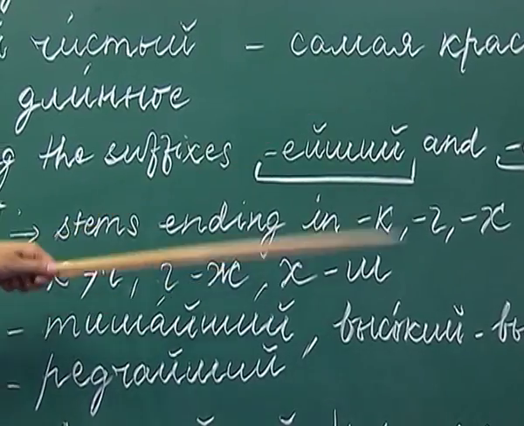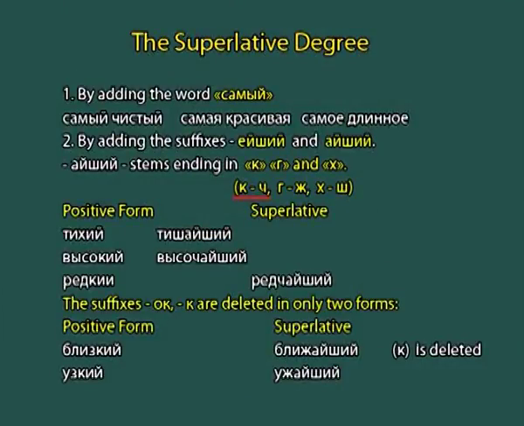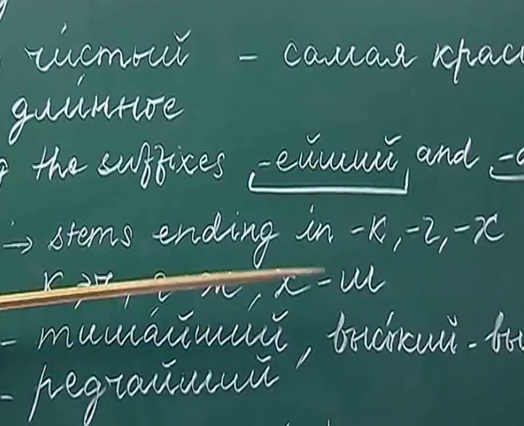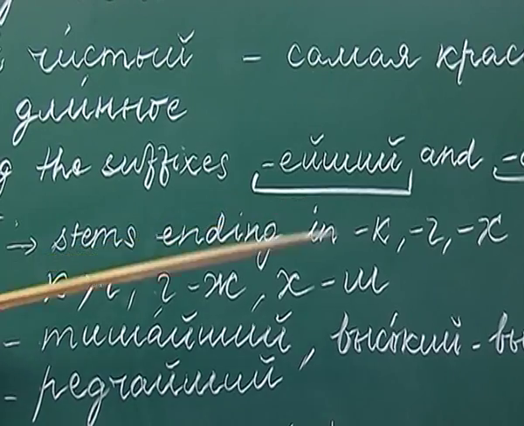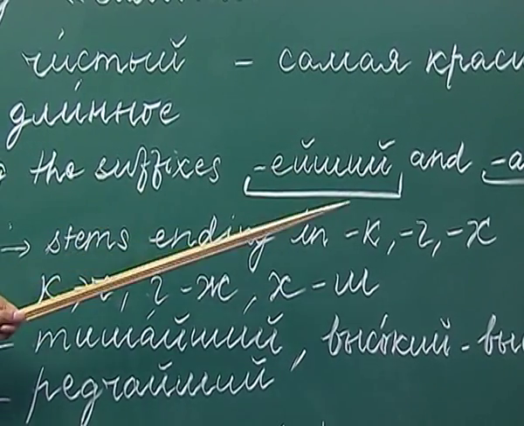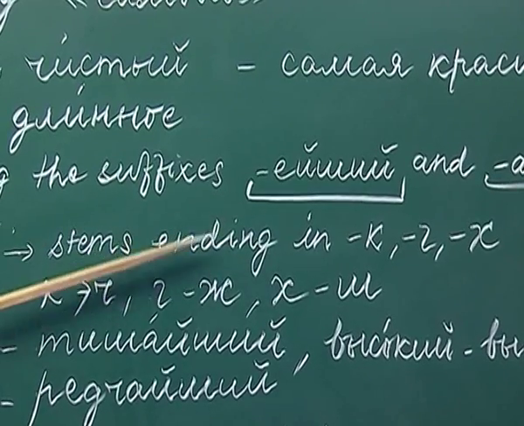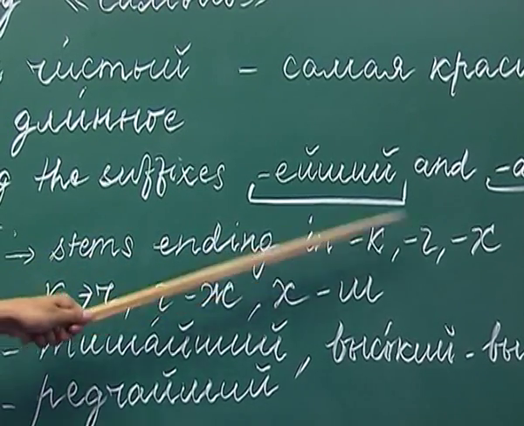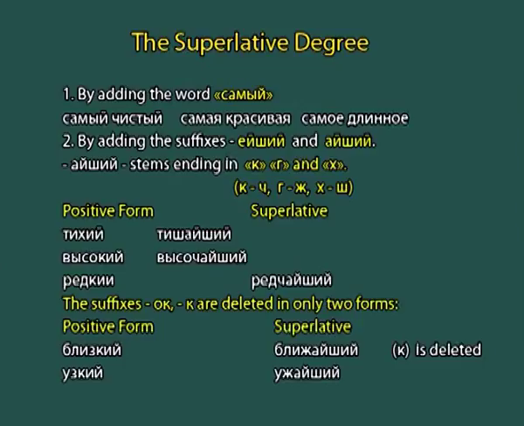K changes to ch, g changes to j, and h changes to sh. These alternations also happen while forming the superlative degree from an adjective whose stem ends with either k, g or h. Let us look at some examples.